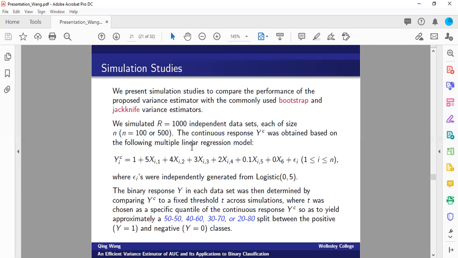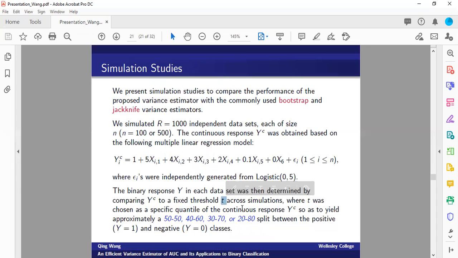And to generate a binary response, we start with generating a continuous response based on the following linear relationship, where the random errors epsilon come from a logistic distribution. After we obtain the continuous response, we convert it into a binary outcome by comparing y superscript c with a fixed threshold t.